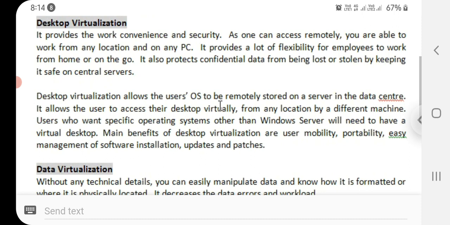Next one is desktop virtualization. It provides work convenience and security. As one can access remotely, you are able to work from any location and on any PC. It provides a lot of flexibility for employees to work from home or on the go. It also protects confidential data from being lost or stolen by keeping it safe on central servers.